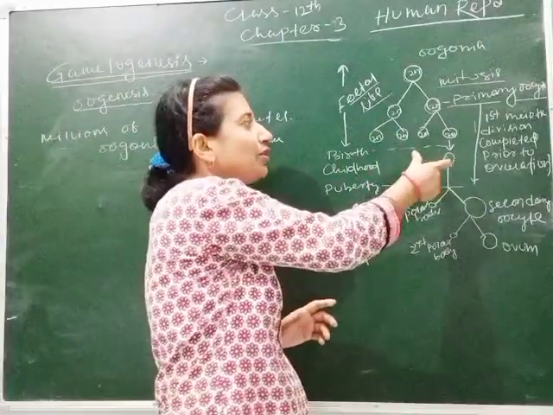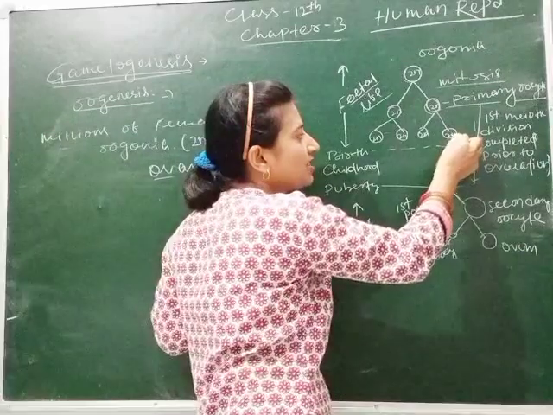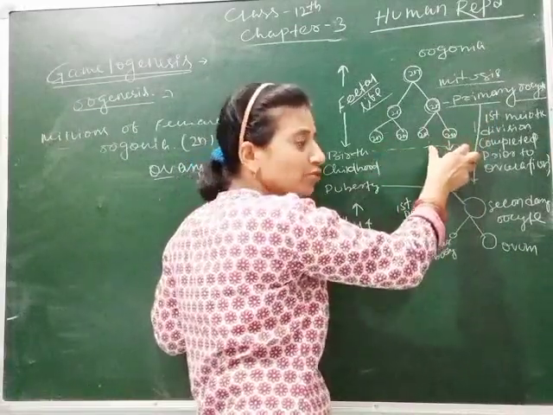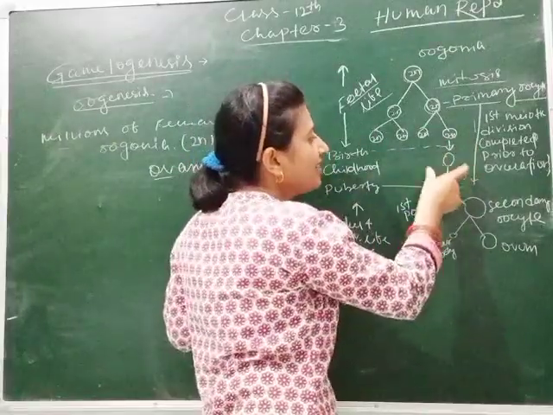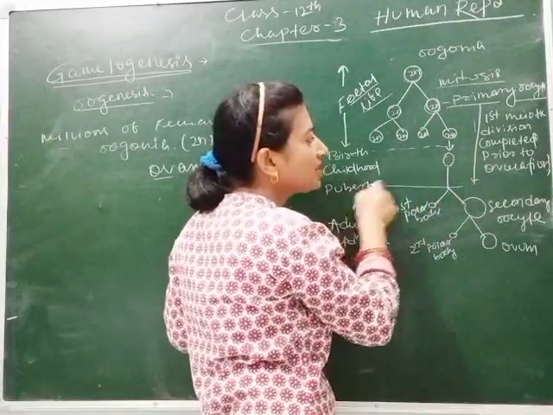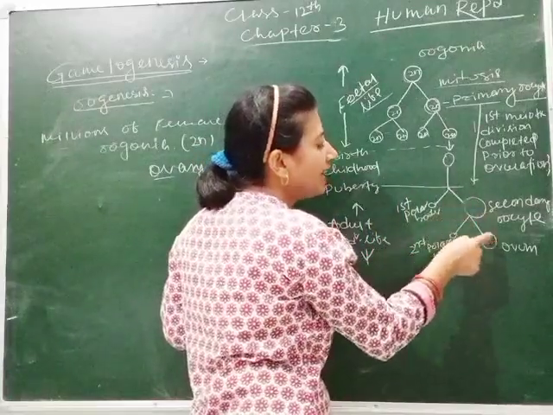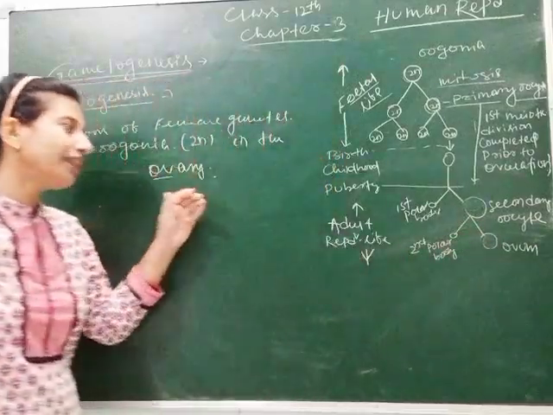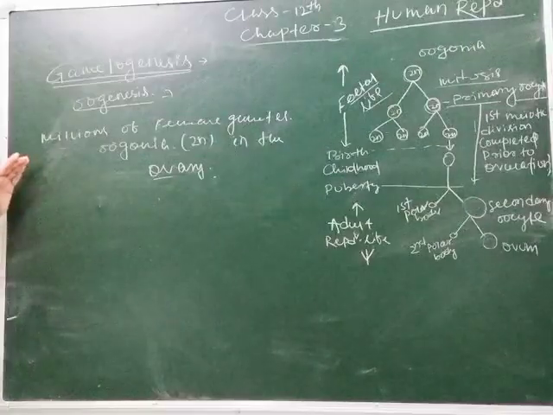So here is the graph you can see. Here are the primary oocytes. Here the first meiotic division occurs between birth and puberty, and the primary oocytes go into an arrested stage. When puberty comes, the primary oocyte gets converted into a secondary oocyte, and then the secondary oocyte gets converted into ovum. So students, let's see theoretically how this process occurs.